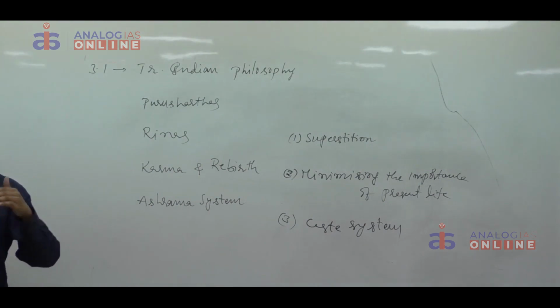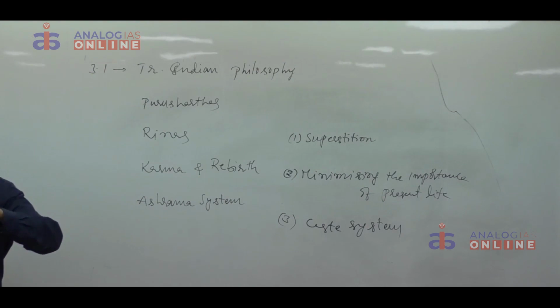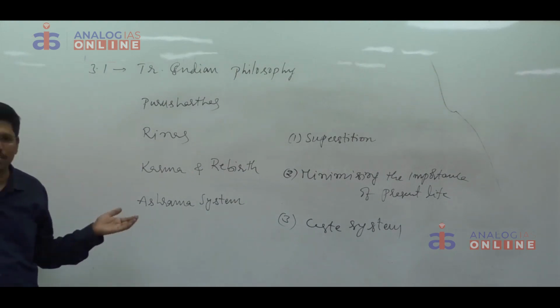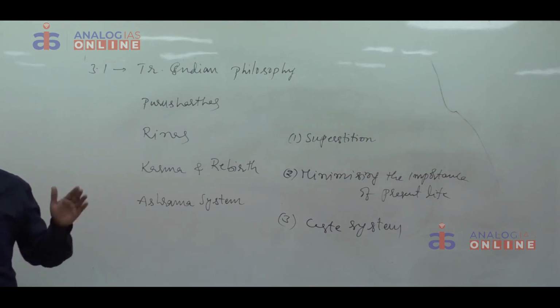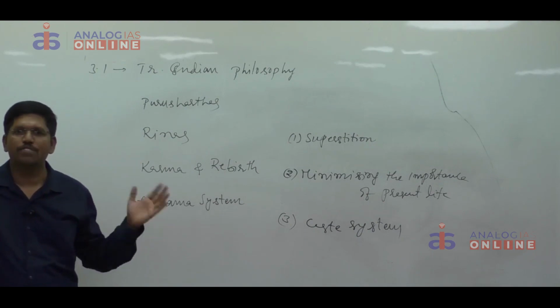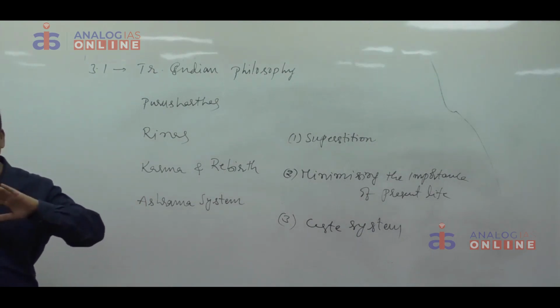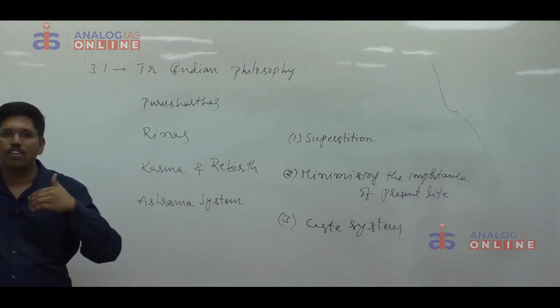In the caste system, there is hierarchy. In the hierarchy, some castes were given higher position, some castes were given lower position. To the higher caste, a number of privileges were given, and to the lower caste, a number of disabilities were imposed. The lower caste people started accepting this discrimination because of this fatalistic tendency or because of the concept of karma and rebirth. They started accepting that their birth in lower caste is because of their actions in the previous janma. That's why they did not revolt against the dominance of the higher caste. Like that, you have to give explanation.